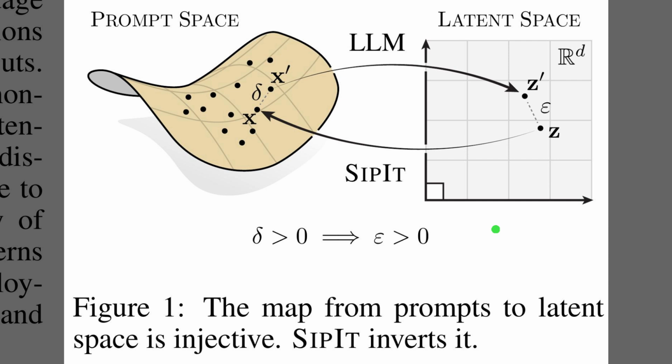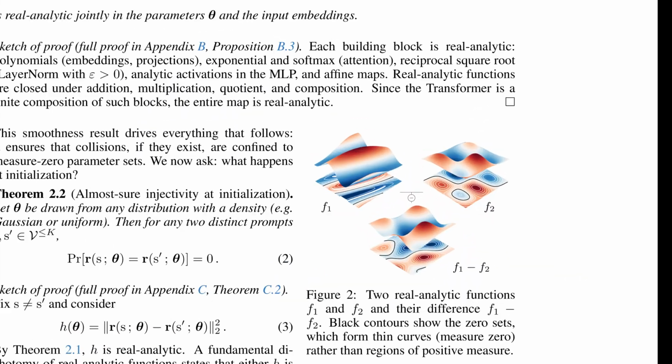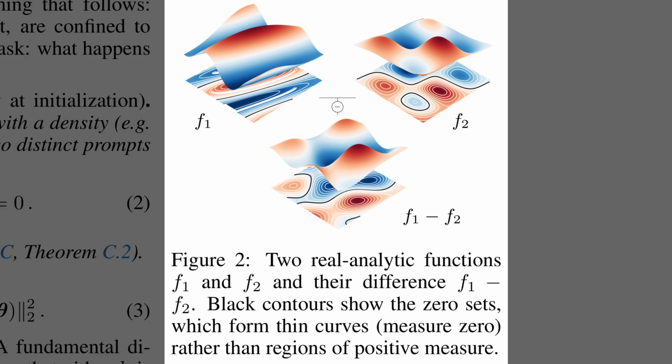Figure 1 shows that the mapping from prompt space to latent space is 1-to-1, and SIPET provides the reverse path. The left panel sketches prompt space as a surface with two nearby prompts, x and x prime, separated by a small delta. The right panel depicts their images in representation space, two distinct points, z and z prime, with a positive margin epsilon, which signals injectivity because distinct inputs always yield distinct representations. The curved return arrow, labeled SIP, indicates that the algorithm can reconstruct the exact prompt from the hidden state efficiently. So figure 1 showed a 1-to-1 mapping with exact inversion.